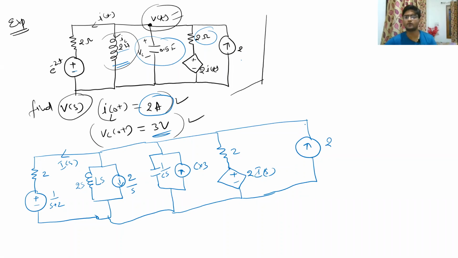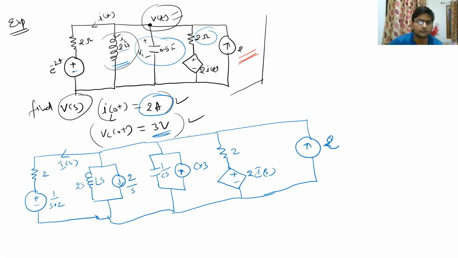So if it is a simple constant 2, it will remain as 2. Clear? So it will totally depend on how the question is asked. I think in all the questions, it will be defined whether it is 2 u(t) or just the constant value 2.